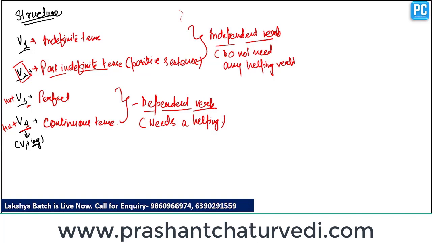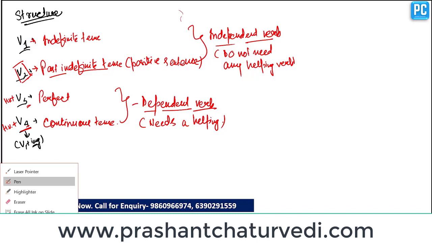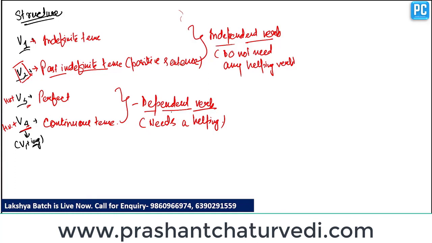So the helping verb of perfect tense is have forms. Have forms consist of has, have and had.